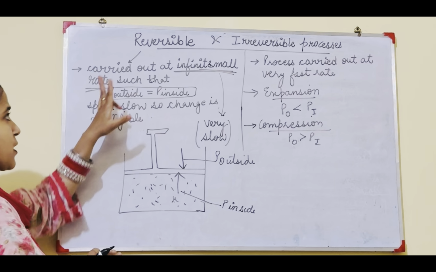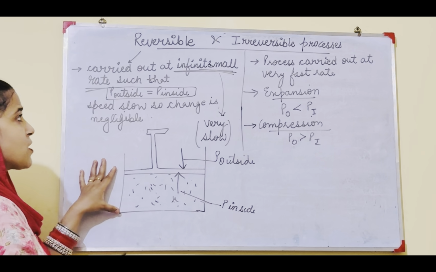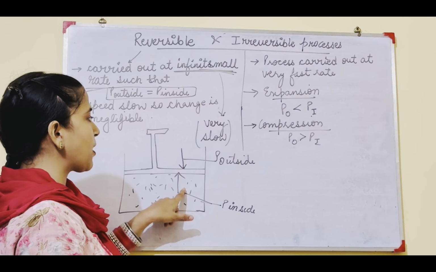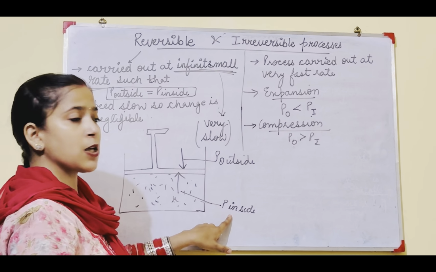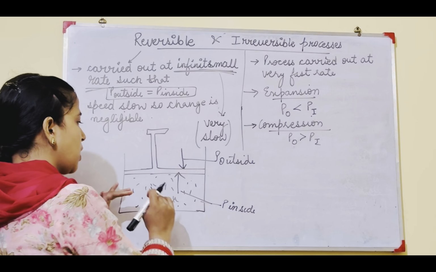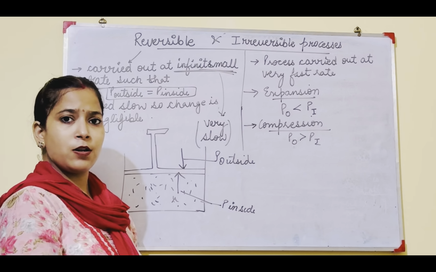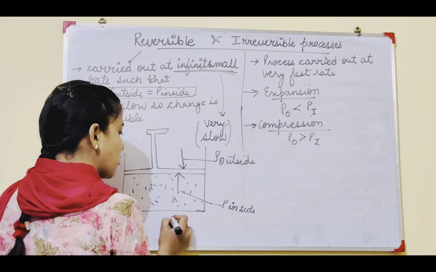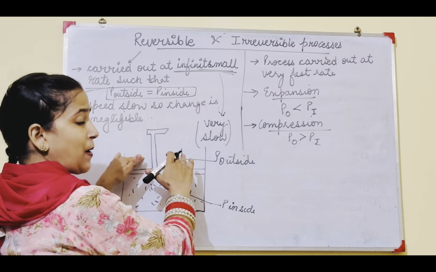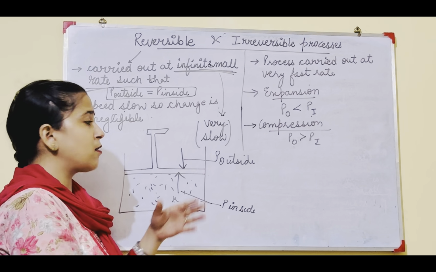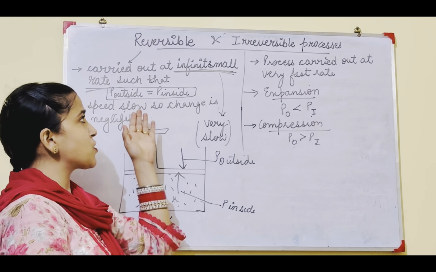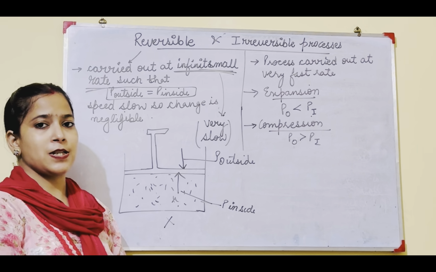What will happen in case of reversible reactions? The reaction is carried out at a very slow rate so that the pressures will become equal. P outside becomes equal to P inside. If the pressure becomes equal, then this piston will not move, so no expansion and no compression will take place, meaning the gas will not expand or compress if the pressure outside and inside is same. This process is called reversible process.